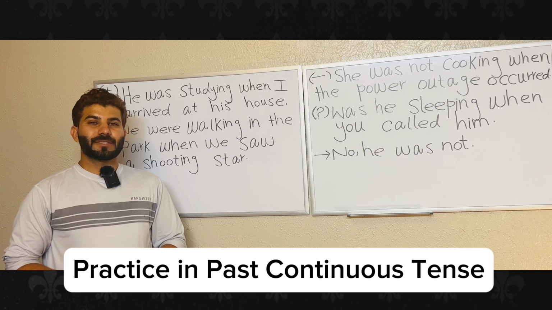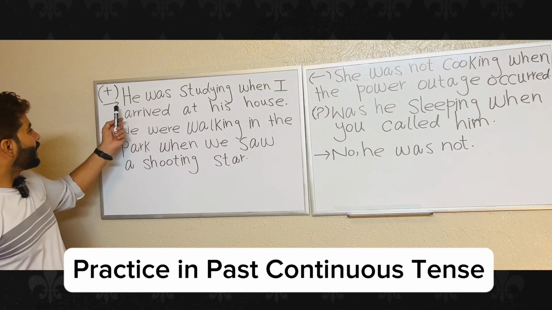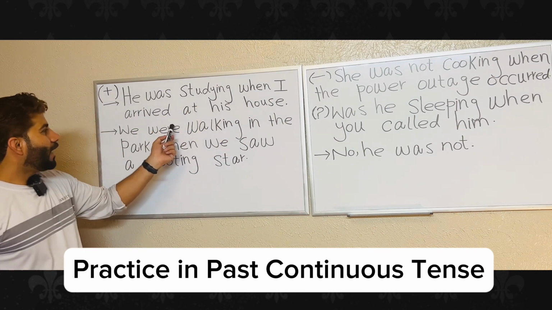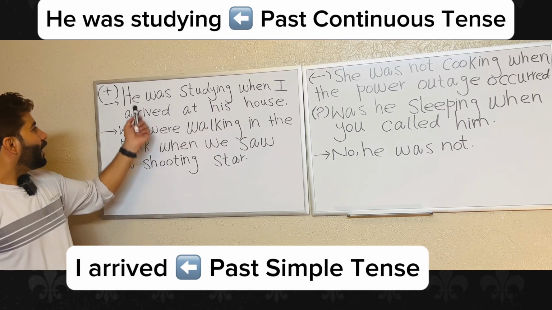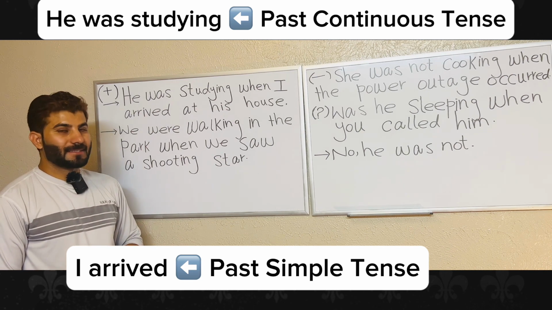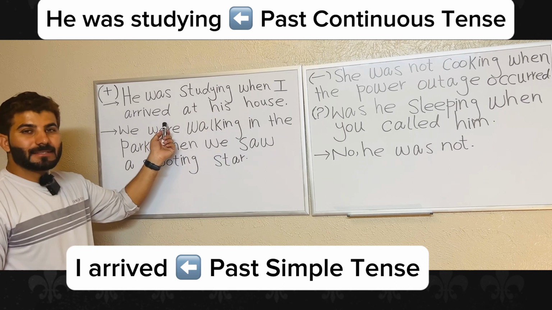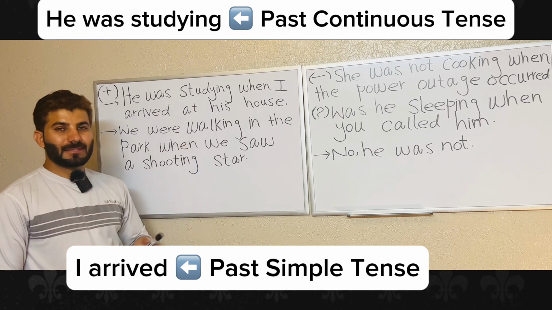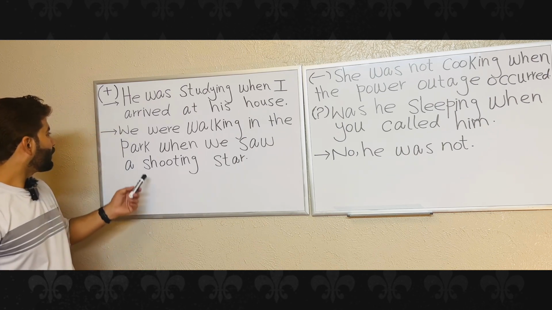Now we're going to do some practice in the past continuous tense. Positive structure. He was studying when I arrived at his house. He was studying. This is past continuous tense. I arrived. This is past simple tense. So we follow the past continuous tense by the past simple tense.